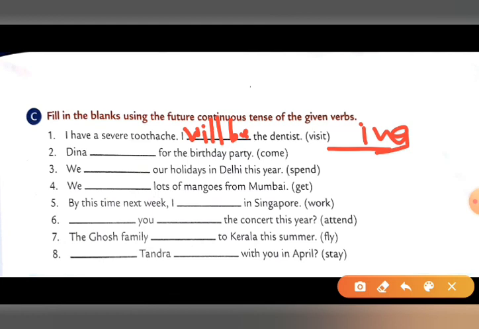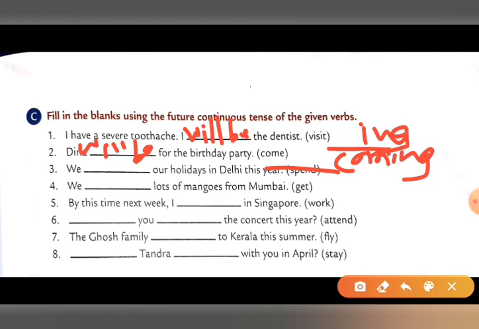Second number, Dina blank for the birthday party. In bracket given: come. So the answer is obviously will be coming. Third number, we blank our holidays in Delhi this year. So the answer will be spending. We will be spending our holidays in Delhi this year.